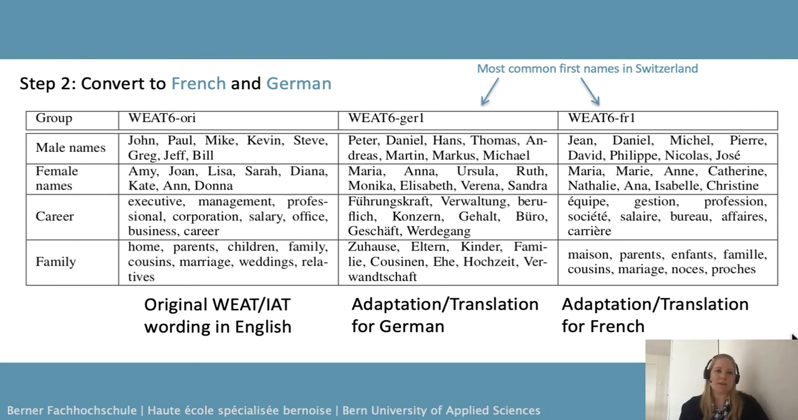Most of the words, as for example in the career and family word sets, could just be translated. Sometimes the terms had to be adapted or replaced because of some double sense or some other mismatch due to the language. You find all the details about these modifications in the paper.